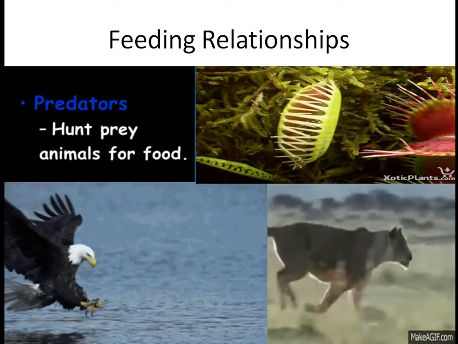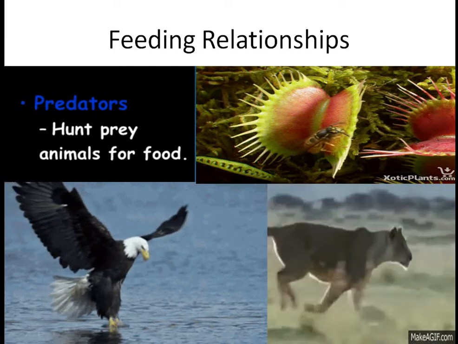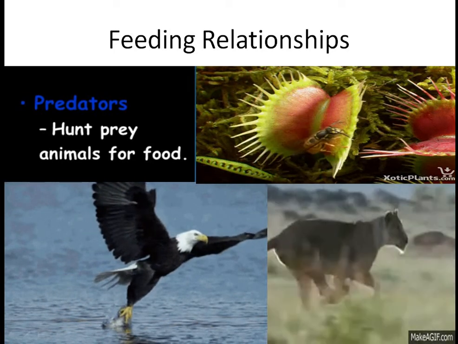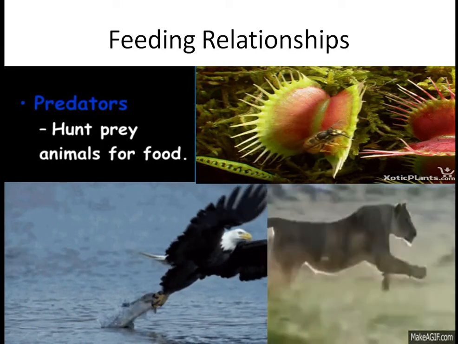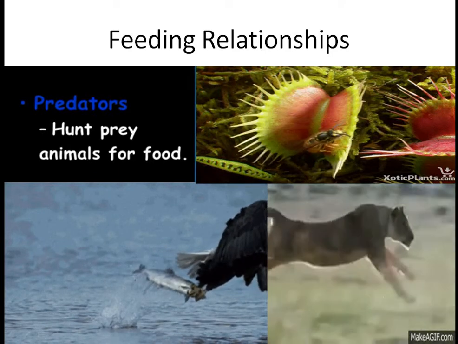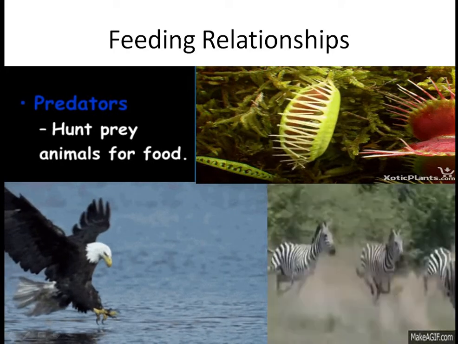Then are the predators. These are again consumers, but they hunt their prey. The food that is being taken is the prey, and the one who's getting the food is called a predator. It can be an animal, and there are some other examples in plants also which are predators.